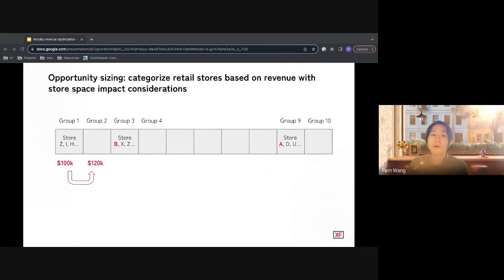For example, say Group 1's revenue is around $100,000, and Group 2's revenue is around $120,000. To move stores from Group 1 to Group 2, we would need to attain a per store increase of $20,000. We can apply this method to all the groups, allowing us to calculate the overall revenue opportunity.